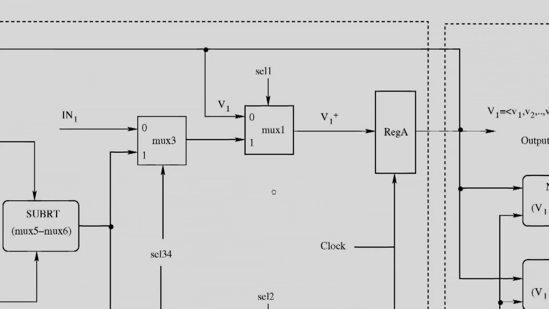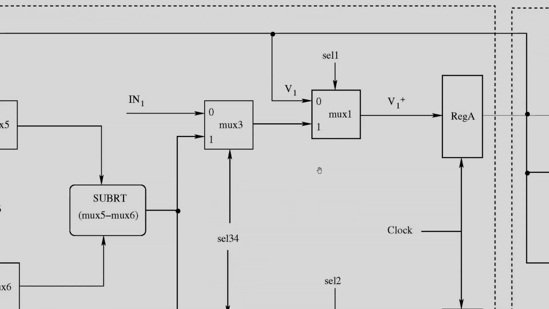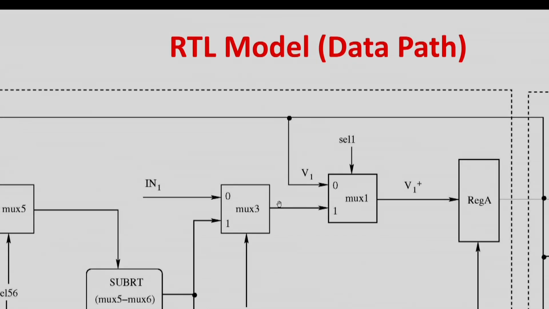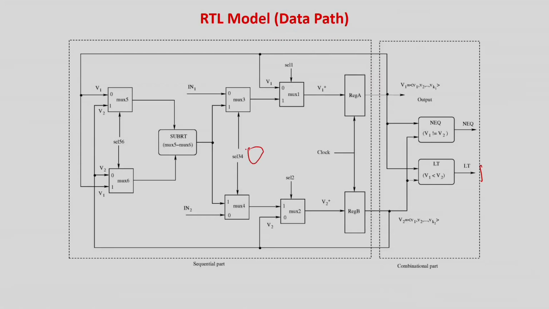How will you load it initially? If you look at it, this is your input line. Initially select 3, 4 is equal to 0. So initially, if it is 0, in1 will be coming to here. I will also make select 1 equal to 0. I will also make select 2 equal to 0.